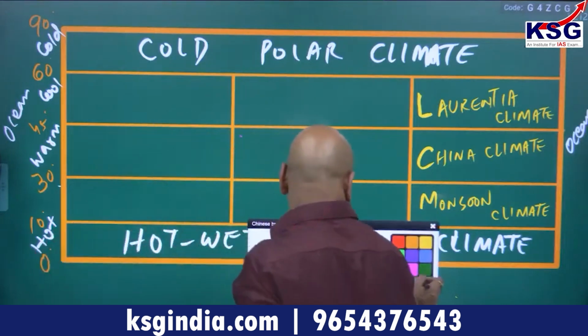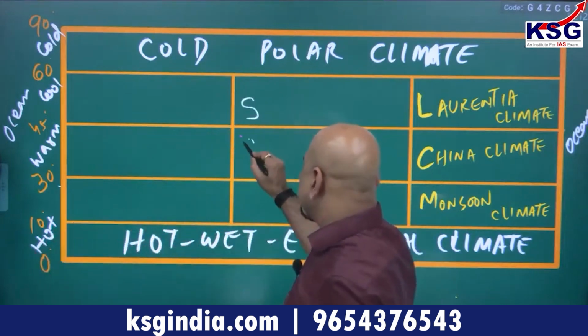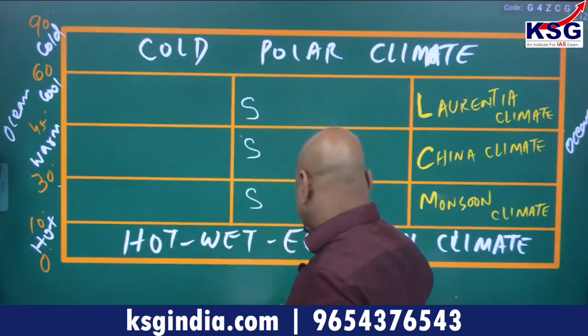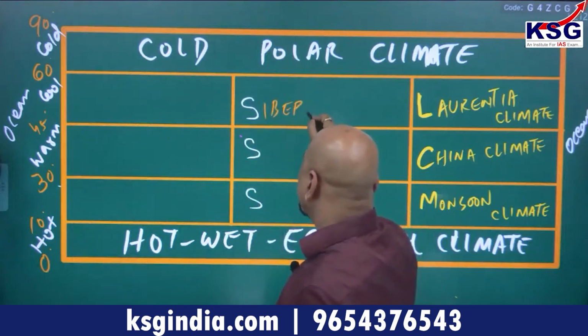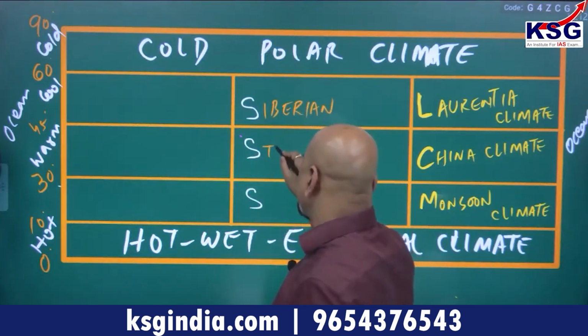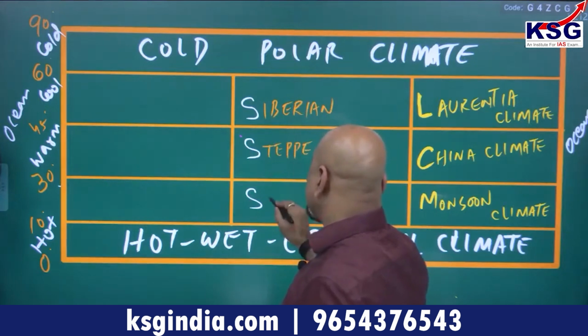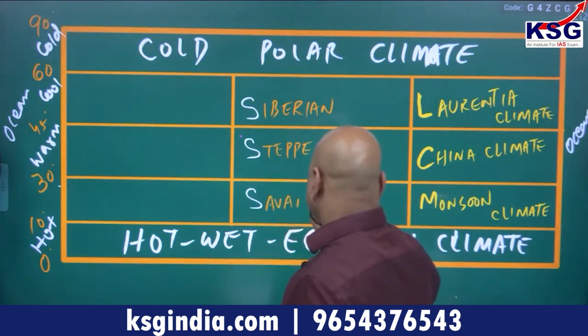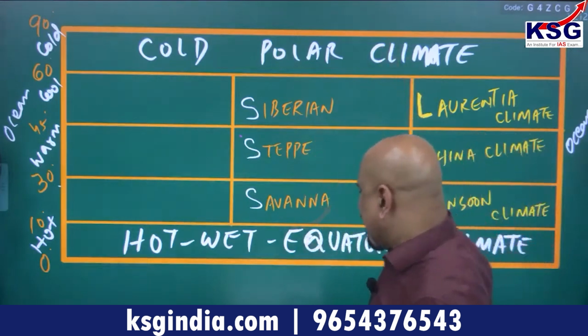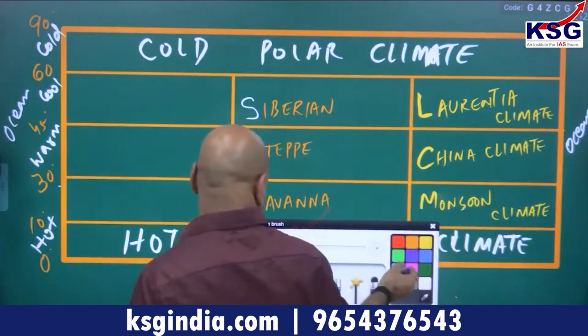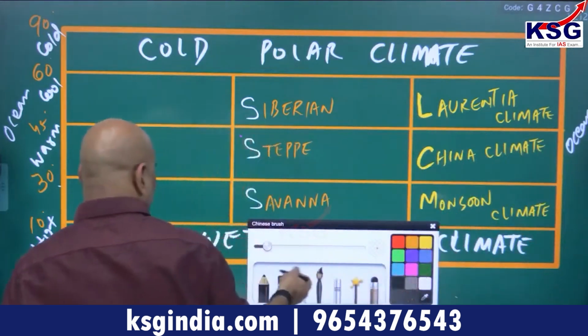Here we got SSS, you remember, triple S. So we can say Siberian climate. This is steppe type of climate, and this one is savanna type of climate. So three types of climate you are having at the middle part of the continent, and you will have like here, same way.